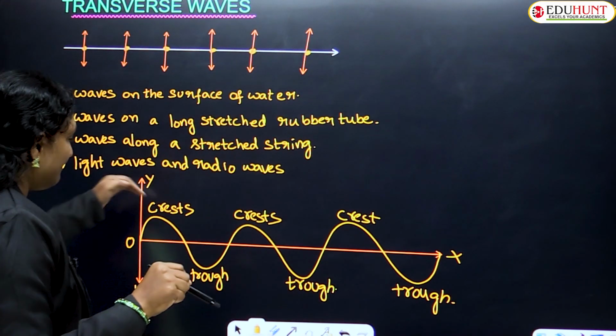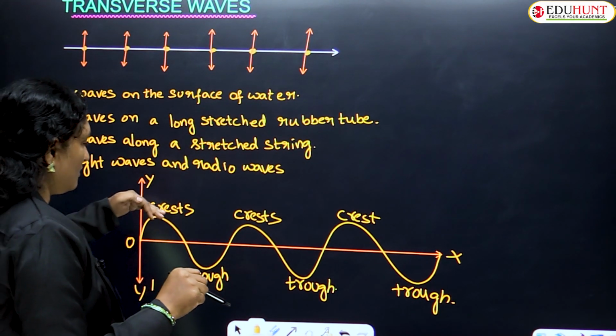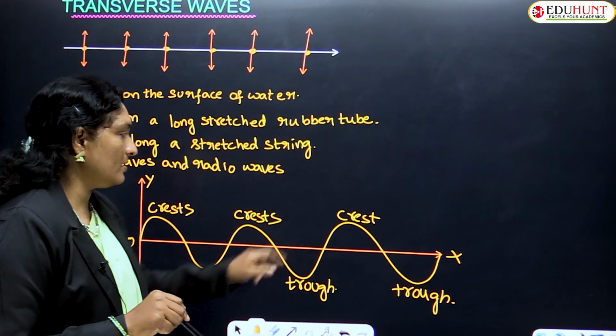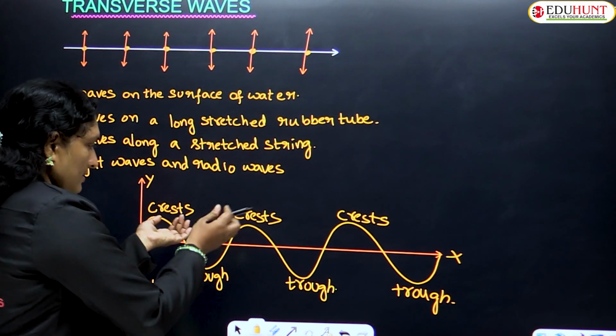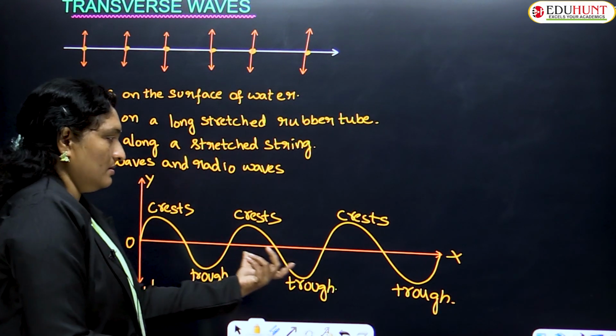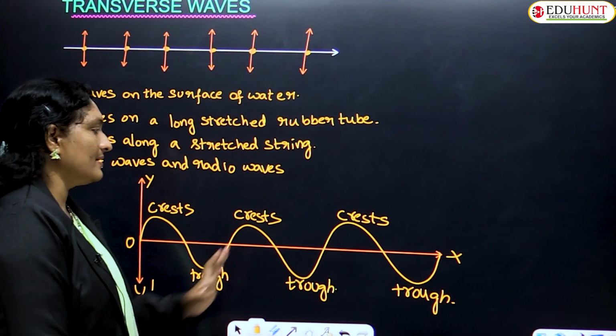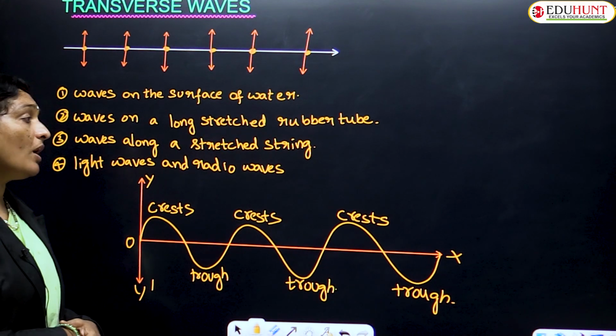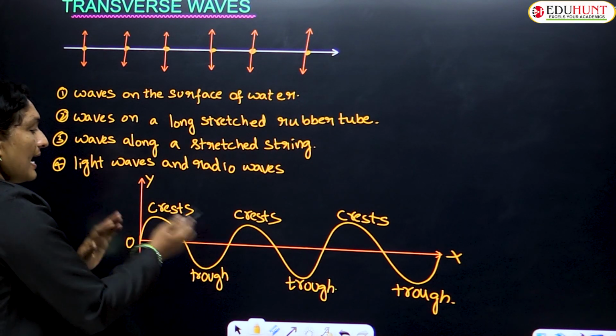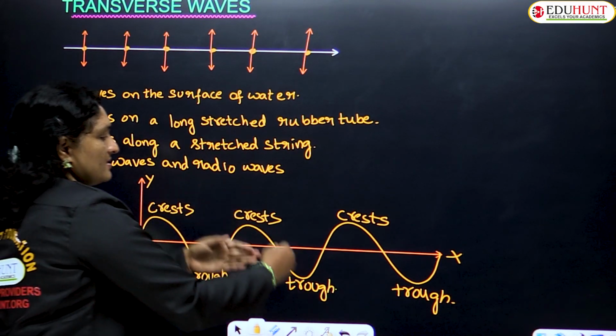Okay, so the elevation or the hump-like structure, whatever you observe, is called a crest, and the depression or the trough-like structure, whatever you consider, is called a trough. And whenever a transverse wave propagates, we always observe alternate crest, trough, crest, trough, crest.